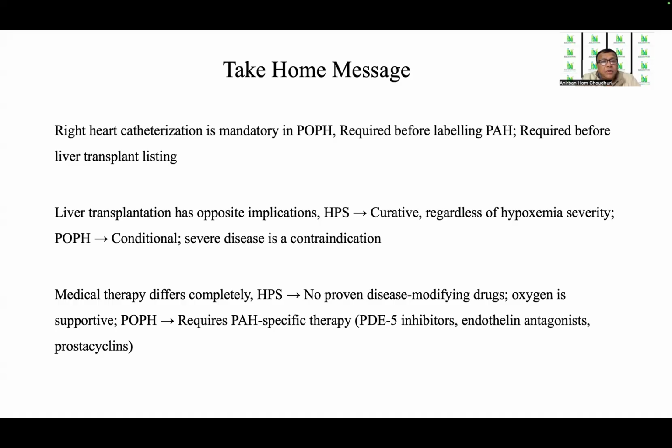The medical therapy also differs completely. In HPS, there are no proven disease-modifying drugs. Oxygen is supportive. In POPH, they require PH-specific therapy, including PDE5 inhibitors, endothelin antagonists, and prostacyclins.